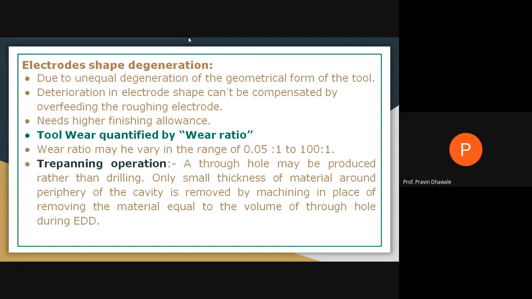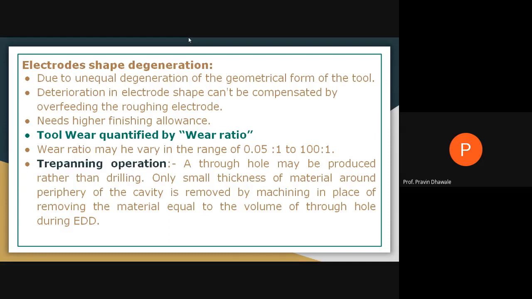Now, in this lecture, we will discuss the electrode shape degeneration, because due to prolonged use of the electrode while EDM processing, there is a possibility of wearing of the electrode shape due to unequal degeneration of the geometrical form of the tool. It will affect the material removal rate in electric discharge machining. Deterioration in electrode shape cannot be compensated by overfeeding the roughing electrode.